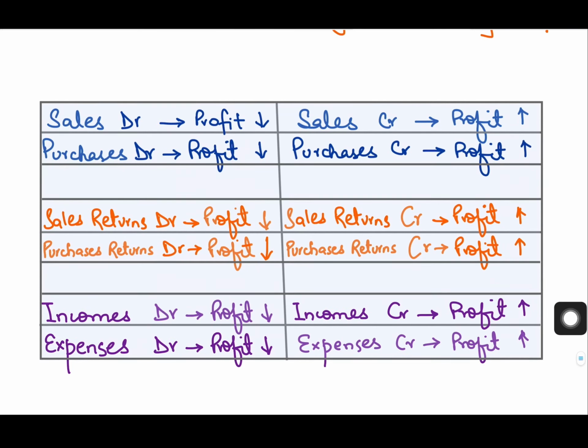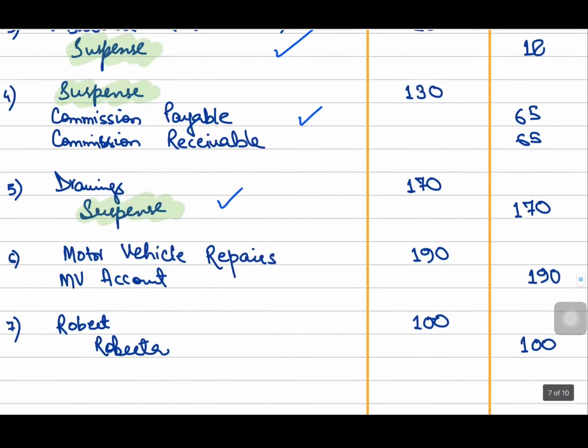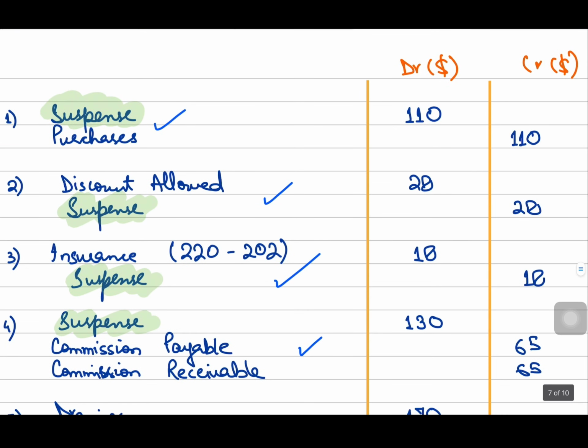So just take a moment, look at this table, and then we will be moving towards our correcting entries, so that we find out which accounts will be used to calculate the corrected profit, right? Now my correcting entries are over here, right? Now in the first one we can see that the purchases account is being involved. Let's mark this with purple. Purchases are being credited, right?